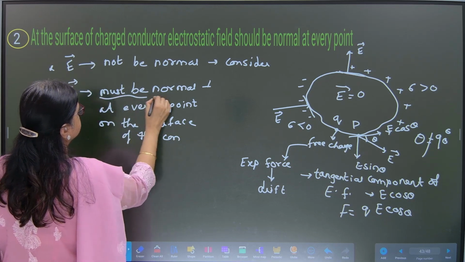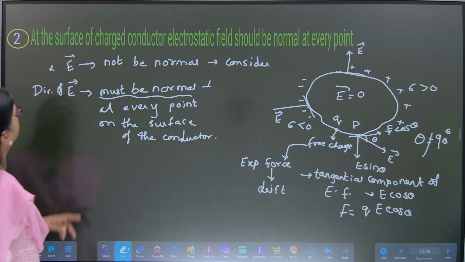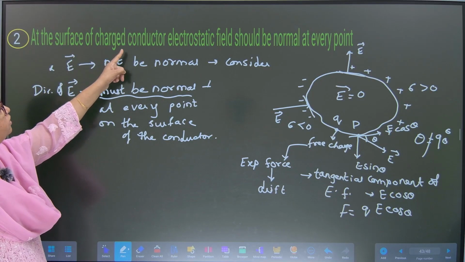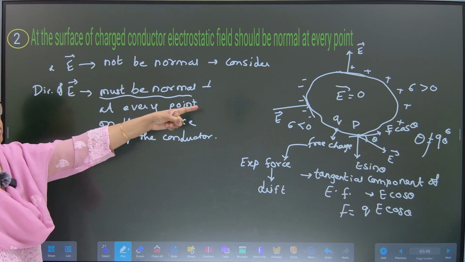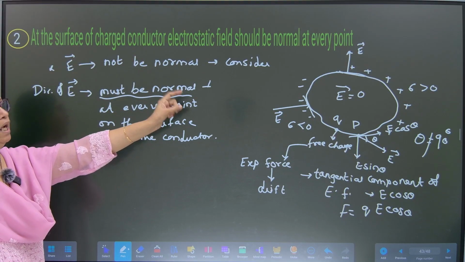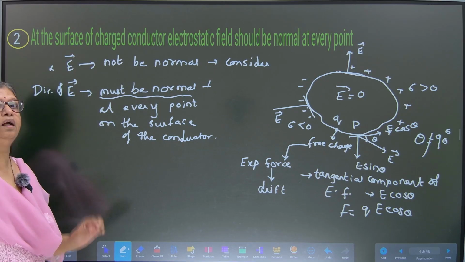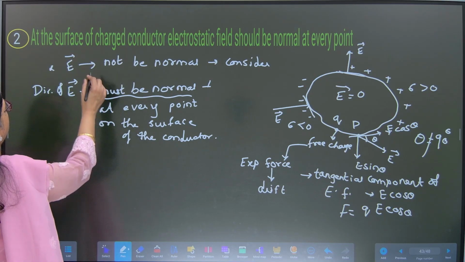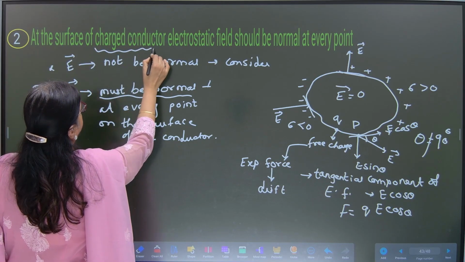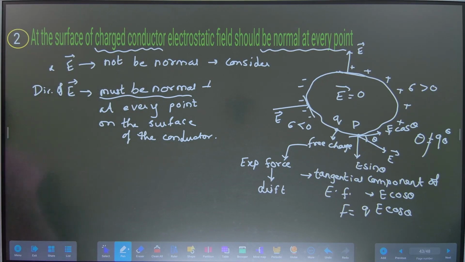Fine, must be normal. Okay, at the surface of the charged conductor which I have shown here, the electrostatic field should be normal at every point. Fine, okay. This will happen only for a charged conductor. Okay, so just take a pic of what we have learned just now so that we move to the next point.